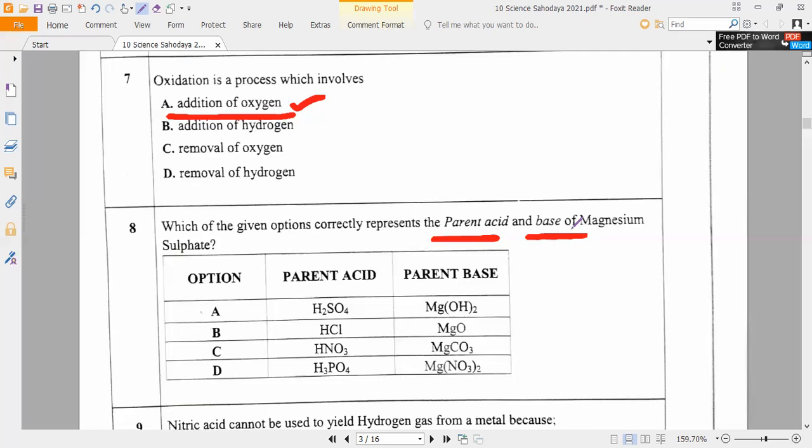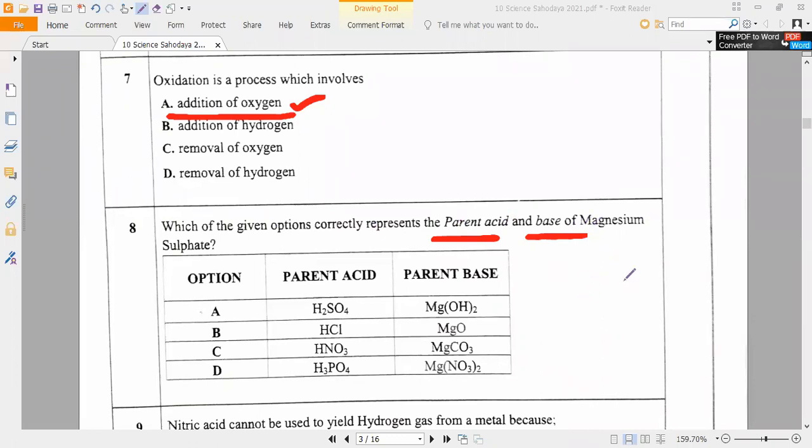Who will answer? Option A: parent acid and parent base. First, H2SO4, let it be the parent acid. I don't want this question first. You first tell me. As we know, metal oxides are basic in nature. Yes or no? Non-metal oxides are acidic in nature. Now, which of the given options correctly represents the parent acid and the base of magnesium sulfate?